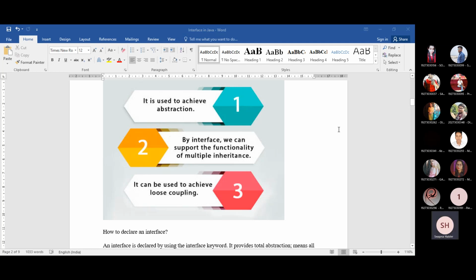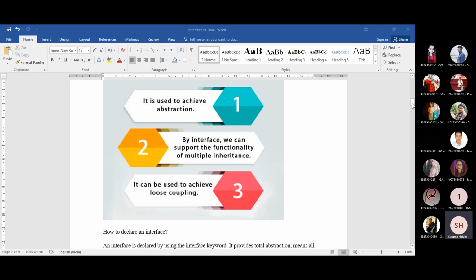Now it is visible to you. Yes, yes, ma'am. The skin for interface is visible to you now. The skin for interface is visible to you. Yes, ma'am.